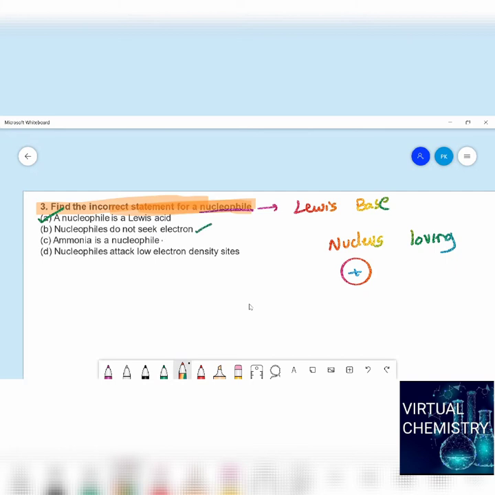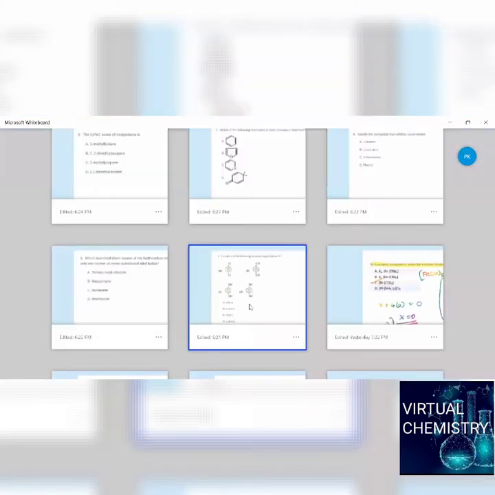Ammonia is a nucleophile. Why is ammonia a nucleophile? Because it has electron density on the nitrogen. Nitrogen has a lone pair of electrons, that's why it acts as a nucleophile. Nucleophiles attack the low electron density side. Definitely, because they already have more electron density, they will always try to attack sites where there is less electron density. So the correct answer is: a nucleophile is not a Lewis acid, it's a Lewis base.